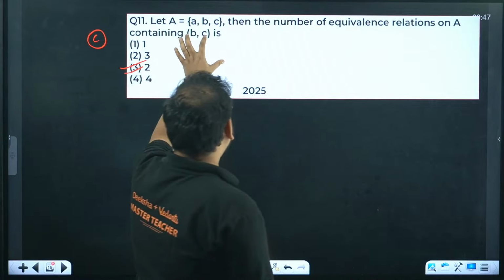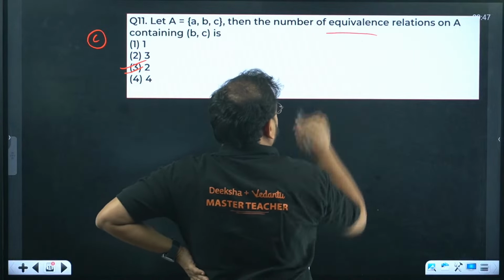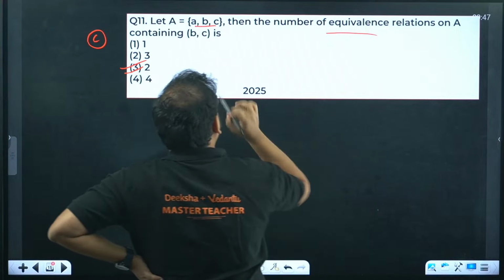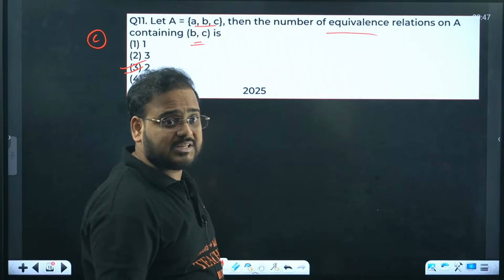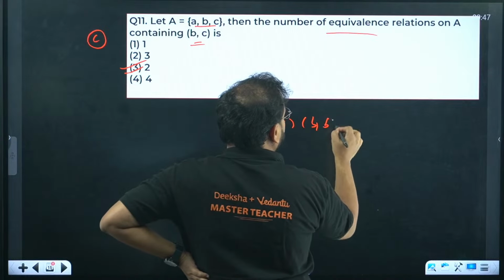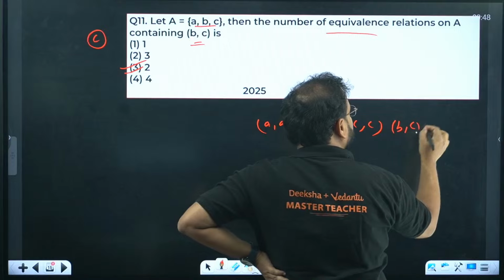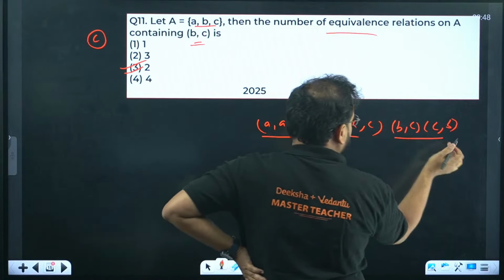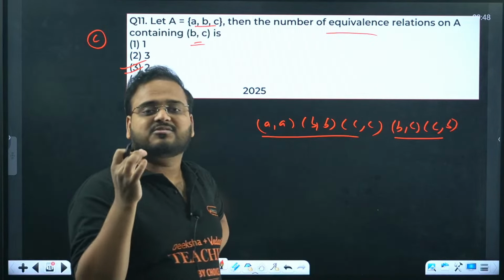How? Sir, if you are defining a relation on the set A and making it an equivalence relation, only 2 points are important over here. The relation is on the set A, equivalence, and including BC. We have only two cases possible, and that is what? AA, BB, CC. I want BC included, so I should have BC and CB. Then this is reflexive, this is symmetric, and there is no objection on the transitive relation, okay?